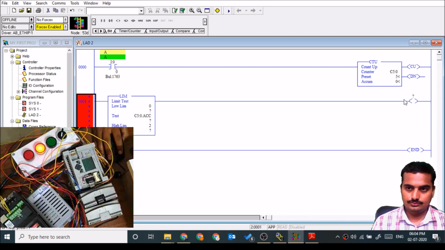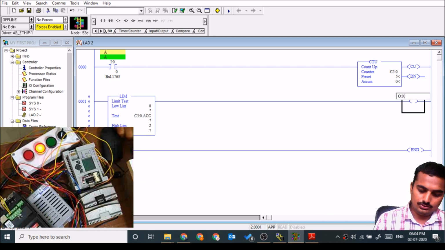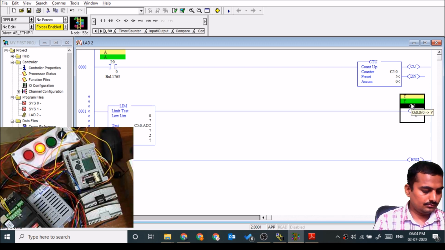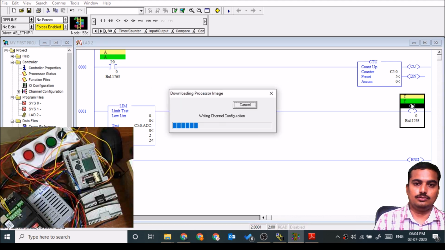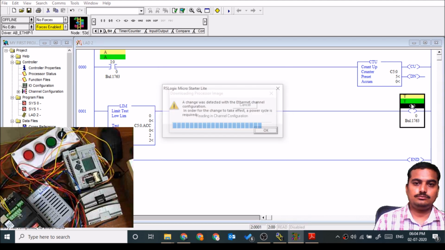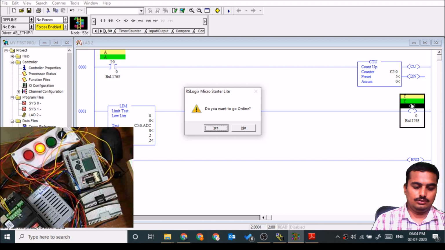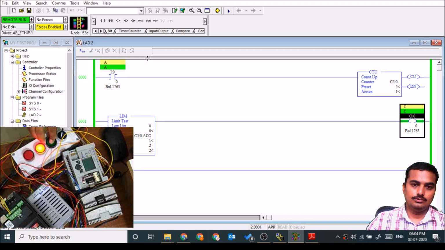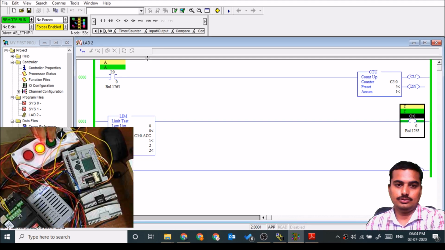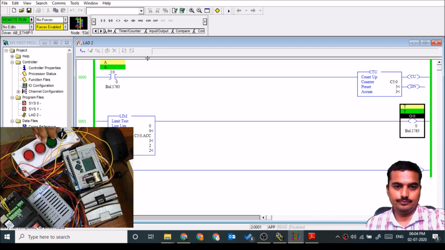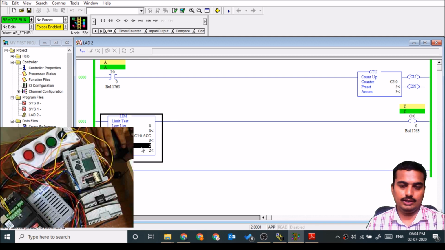Remove this. This is the compare instruction. 1, it gives the output. 2, it gives output. As soon as it exceeds the high limit, the output turns off.